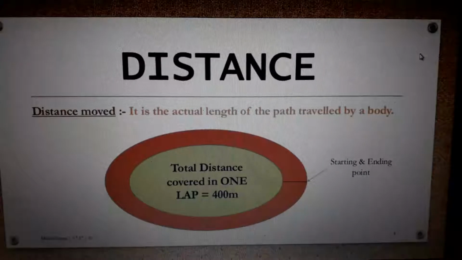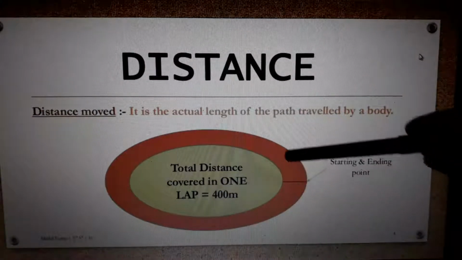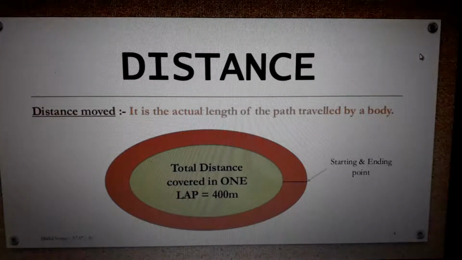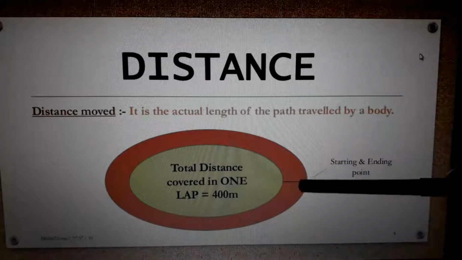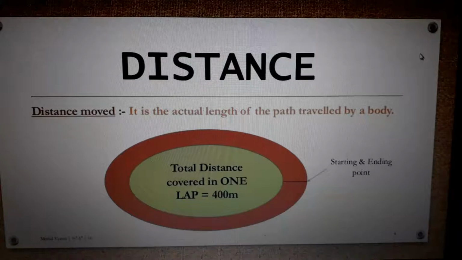So first one, what is distance? It is the actual length of path traveled by a body. In simple words we can say that. If this is your ground, and we measure the complete length with a tape, we can say the total circumference of that ground is 400 meters. If you start from one point and reach back here, how much distance did you travel? You traveled 400 meters. Understood?